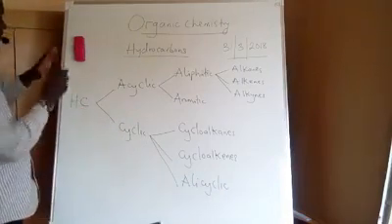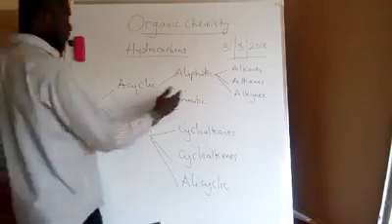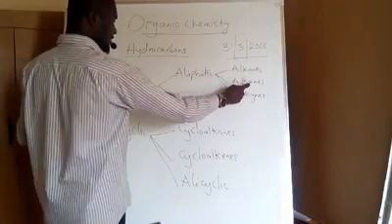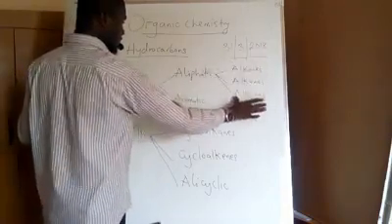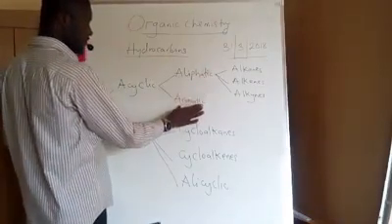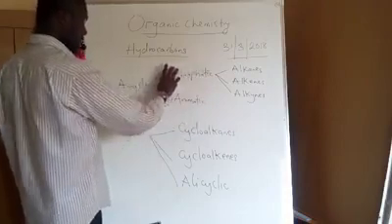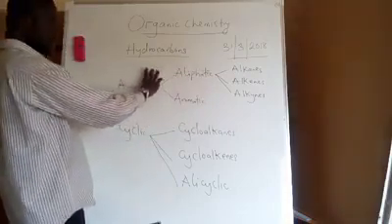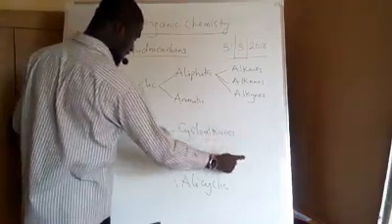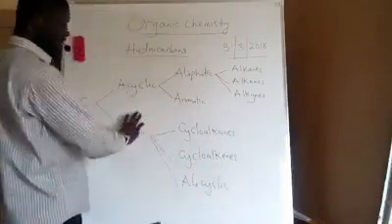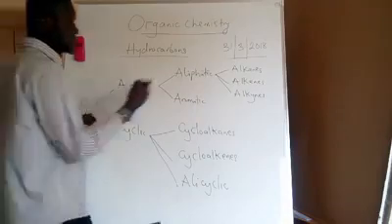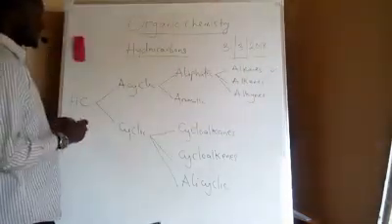Now, for me to understand the whole of this topic, I need to know the individual classifications here. We need to know what alkanes, alkenes, and alkynes are. If we know these three, then we are done with aliphatic hydrocarbons. Then if we discuss aromatic, we are done with acyclic hydrocarbons. In the cyclic part, we need to discuss cycloalkanes, cycloalkenes, and alicyclic compounds. So let's take them one after the other. We begin with the first one, which is alkanes.